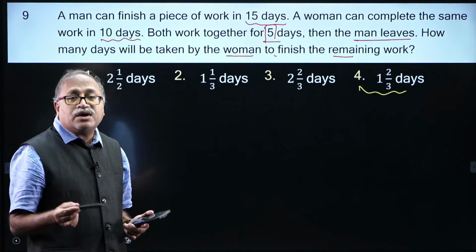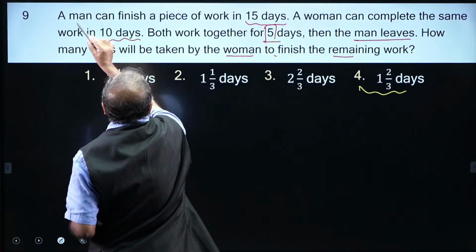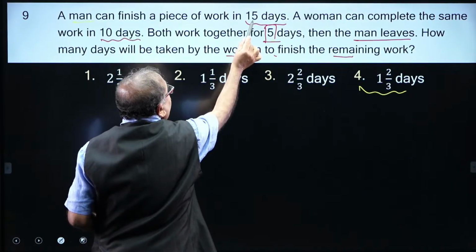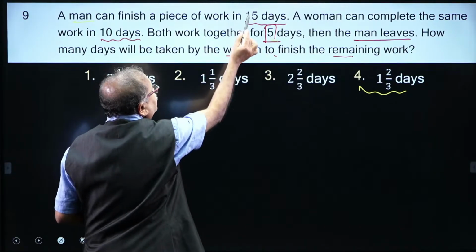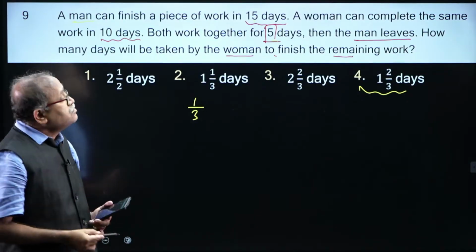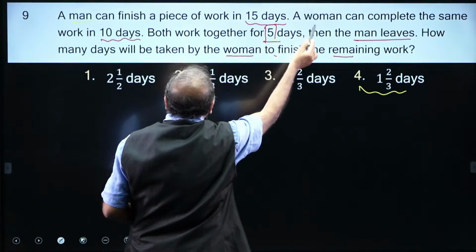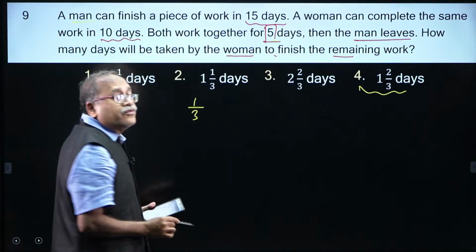What is the best way to answer questions like this? They work for 5 days. So, a man can complete one work in 15 days. In 5 days, 5 by 15, that is 1/3 of the work is completed. And the woman can complete the work in 10 days, and she also worked for 5 days.